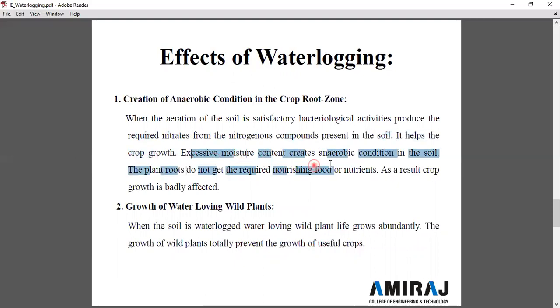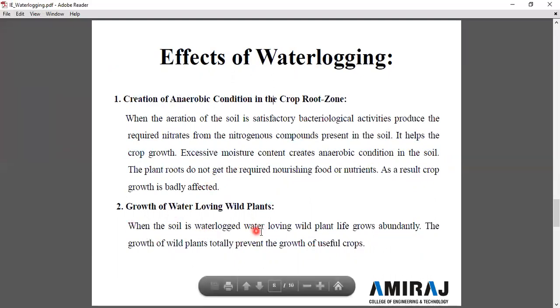Excessive moisture content creates anaerobic condition in the soil. The plant roots do not get the required nourishing food or nutrients. As a result, crop growth is badly affected. Due to the creation of anaerobic condition, the roots of the crop don't get a proper amount of nitrogen and nutrients from the soil. So it will reduce the crop yield.